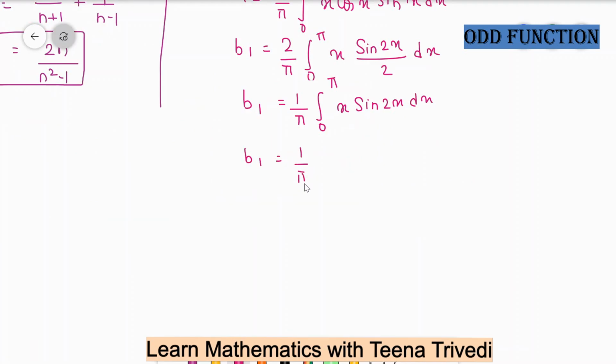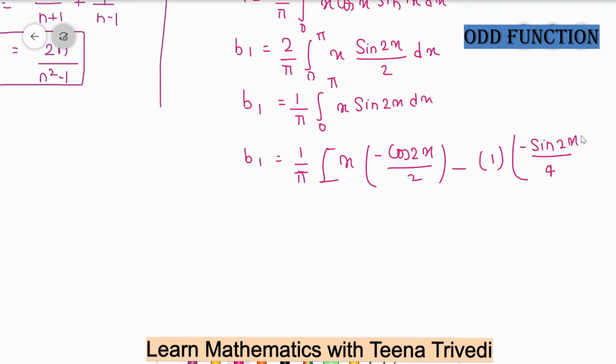And the integration of u times v is u into the integration of v. So the integration of sine is minus cos 2x divided by 2, minus the differentiation of u, that is 1, times sine 2x, the integration of cos is sine, and divided by 4, and your integration limit is 0 to pi.